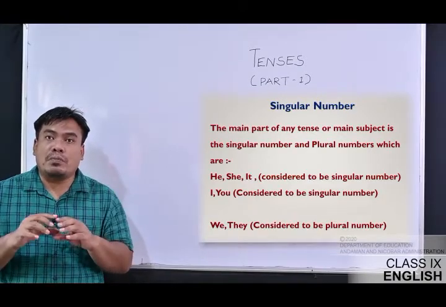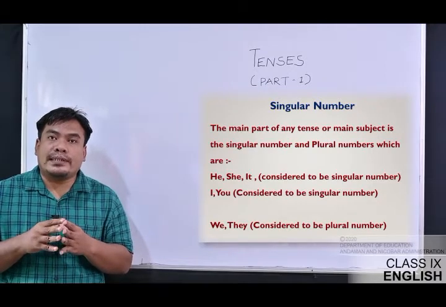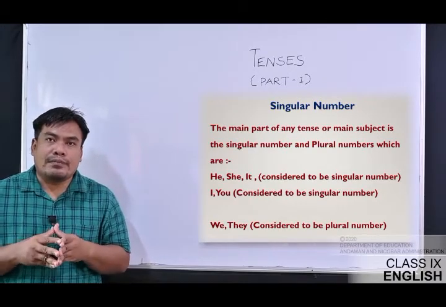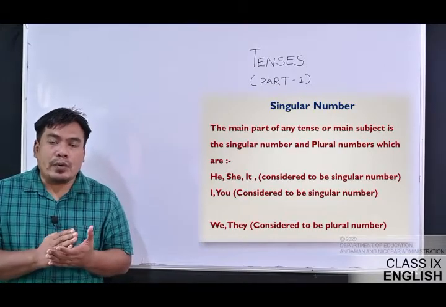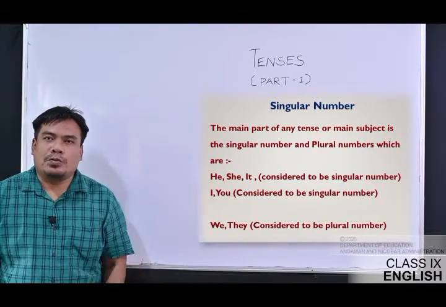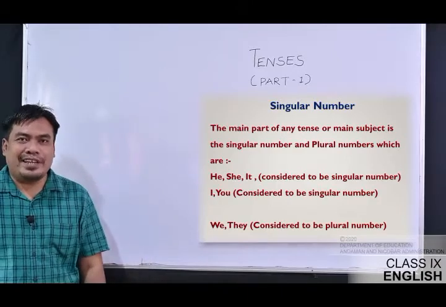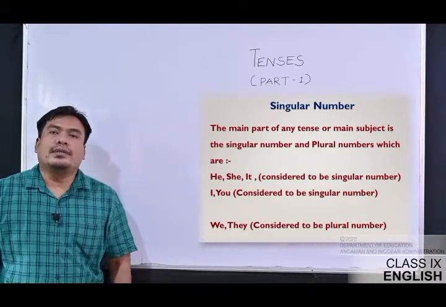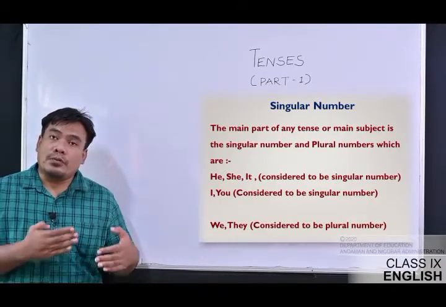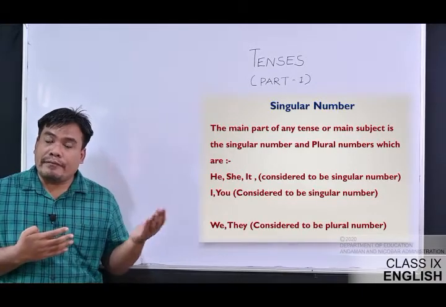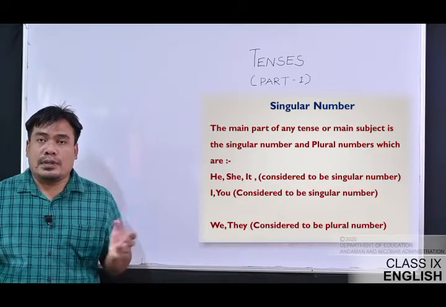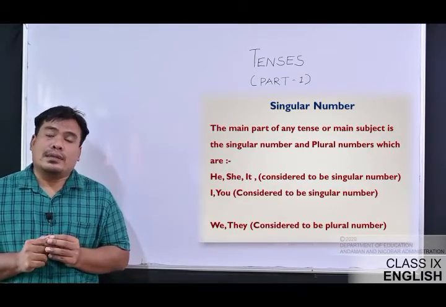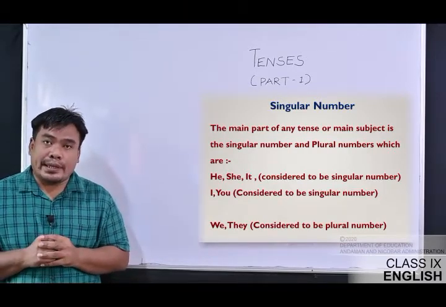So keep that in your mind that you are not translating anything from Hindi to English, because that will be ruining the entire sense of the language. Here I was talking about the plural numbers. When we are talking in terms of more than one person, it becomes we. The same thing is for they.